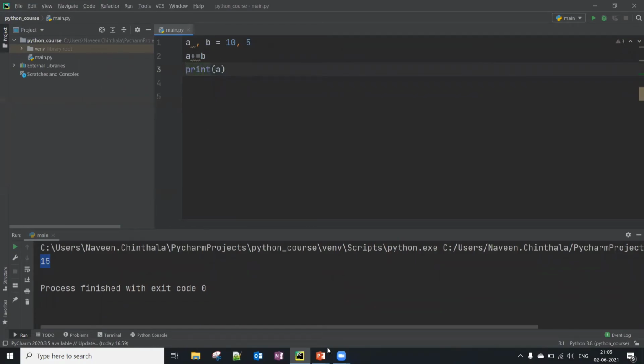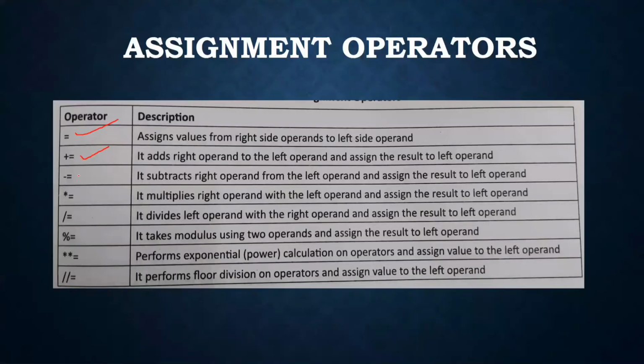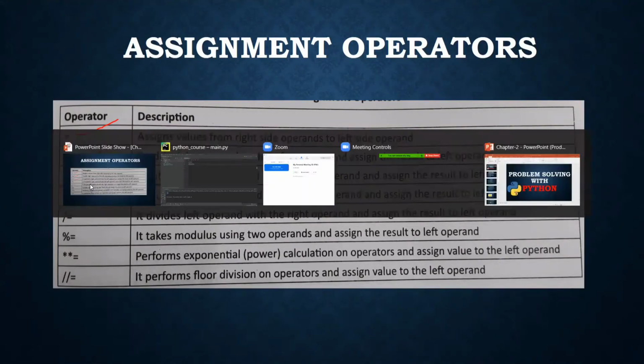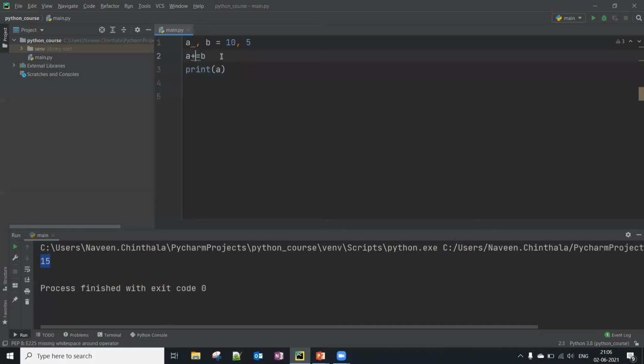Similarly, for subtraction also, you can utilize this operator: A minus equals to B. Now see what it will print. 5. A equals to A minus B, nothing but 10 minus 5.